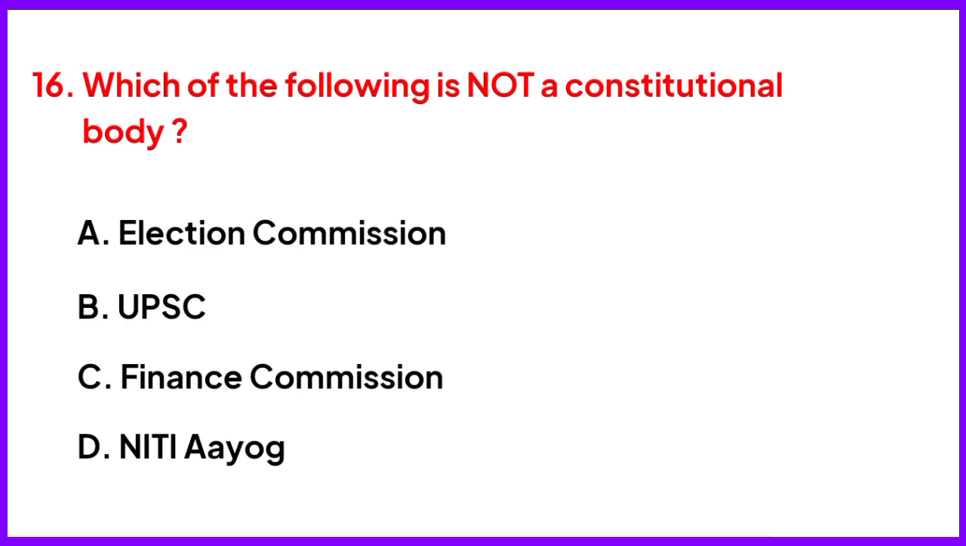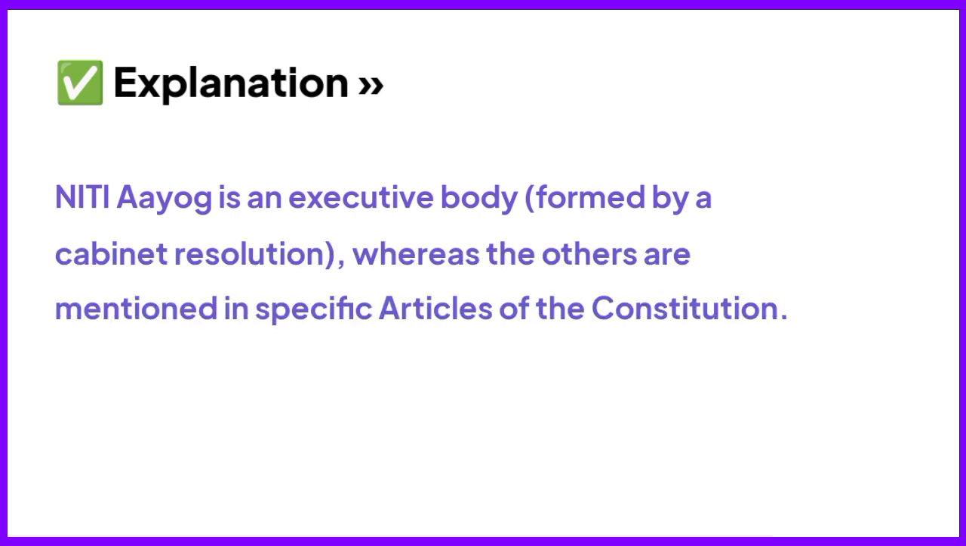Which of the following is not a constitutional body? Right answer is option D, Niti Aayog. Niti Aayog is an executive body formed by a cabinet resolution, whereas the others are mentioned in specific articles of the Constitution.